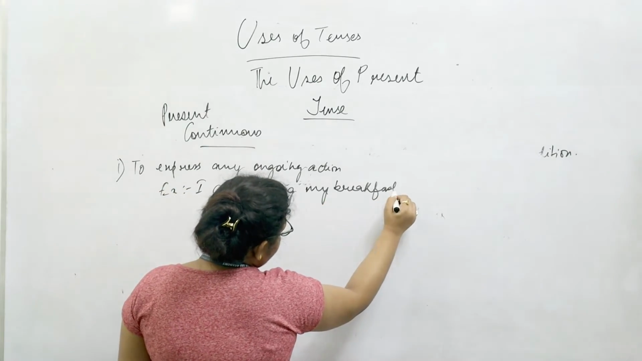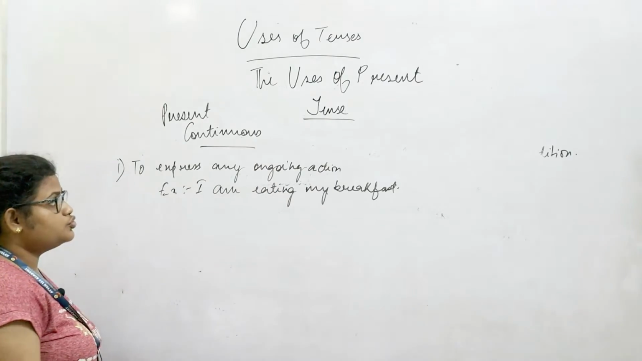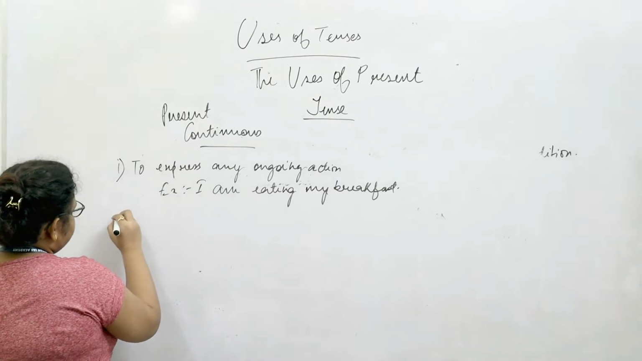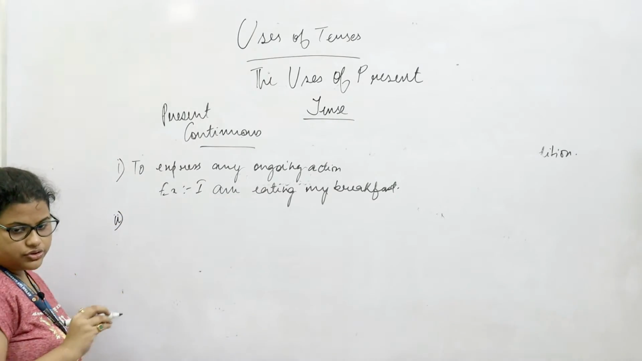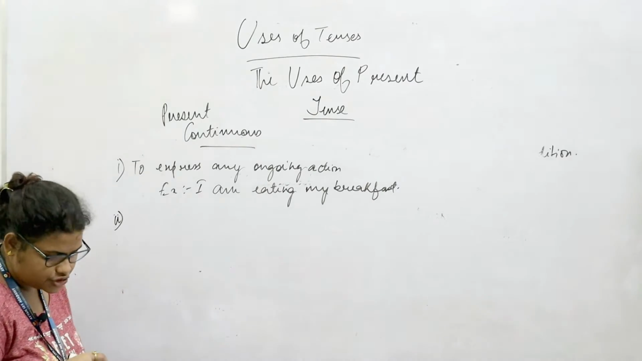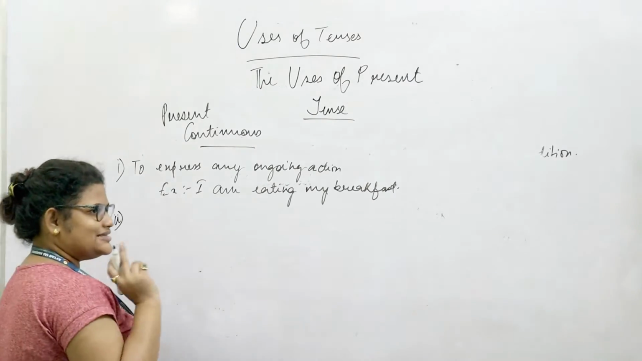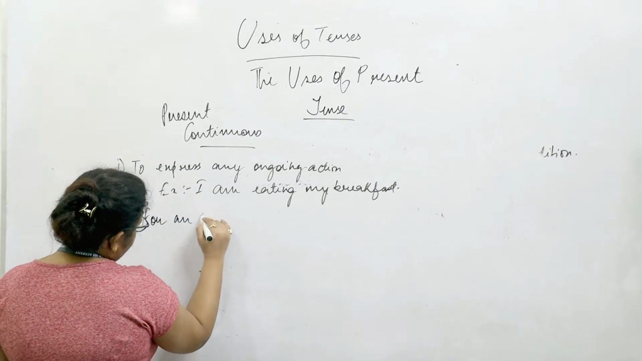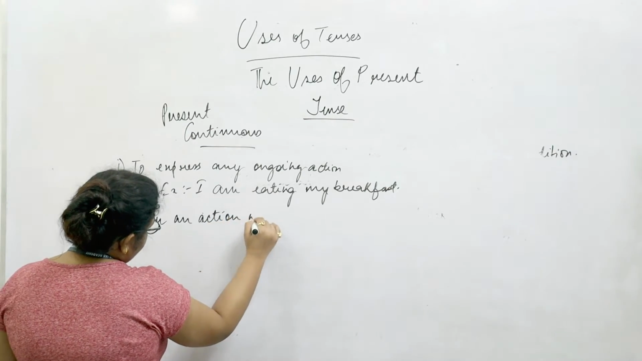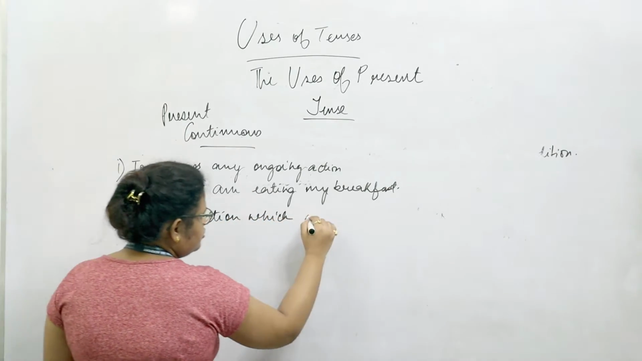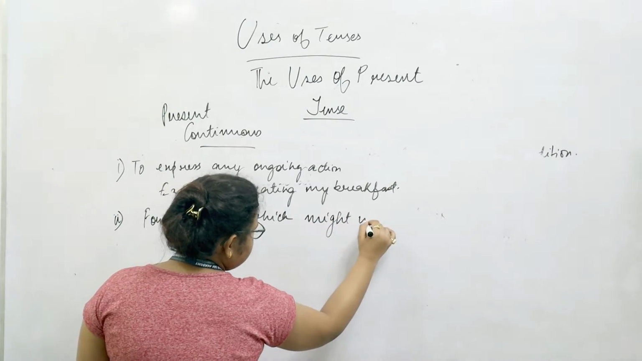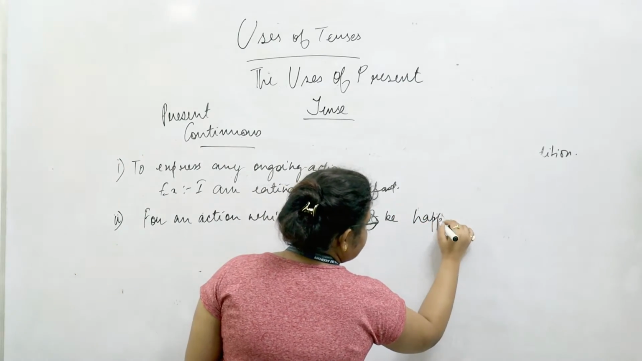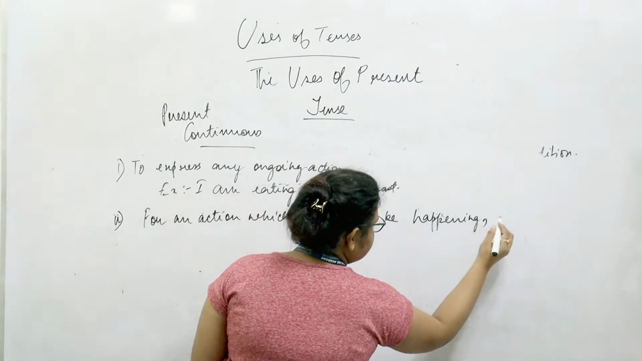As I had said in the last video also, with the root form of the verb, we will be using the ing in order to make it a present continuous tense. It is also used for a temporary action which might not be exactly happening at the time of talking, for an action which might not be happening exactly at the time of speaking.